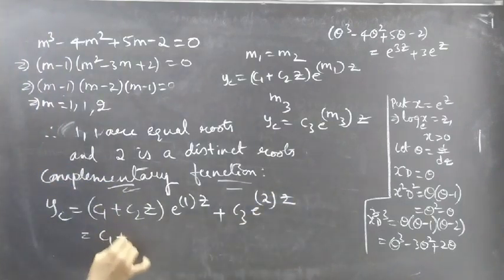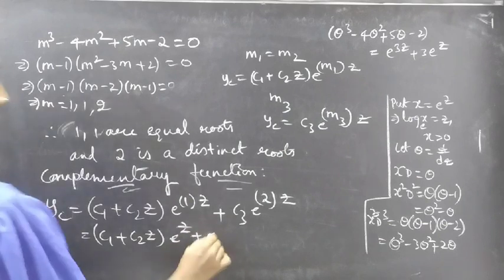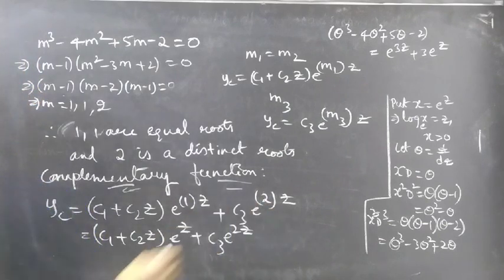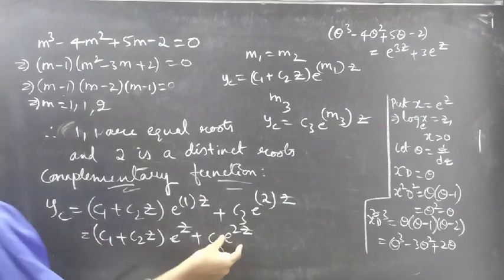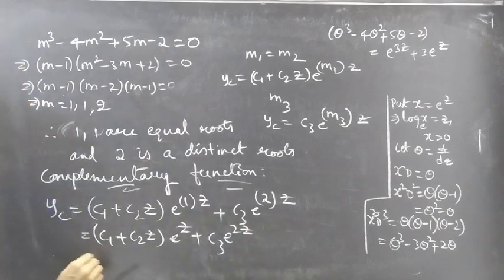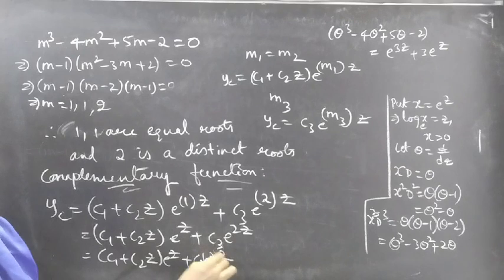This equals to c1 plus c2z into e power z plus c3 e power 2z, right? Now we are having yc in terms of z, but we need to write in terms of x. So I'll write e power 2z as e power z whole square. c1 plus c2z into e power z plus c3 e power z whole square, right? Now replace e power z by x and z by log x.